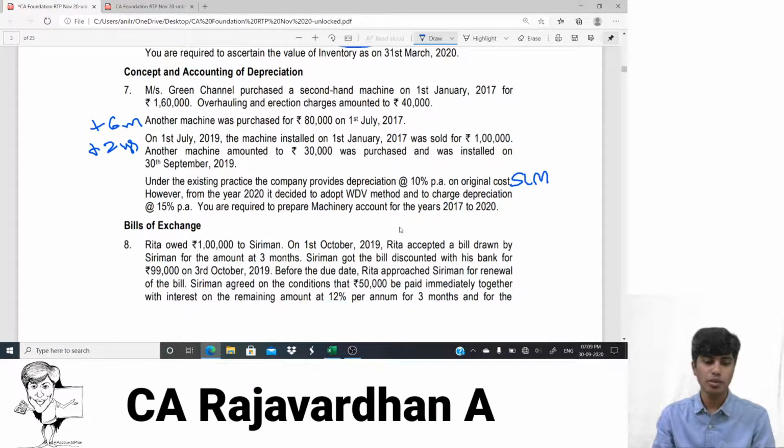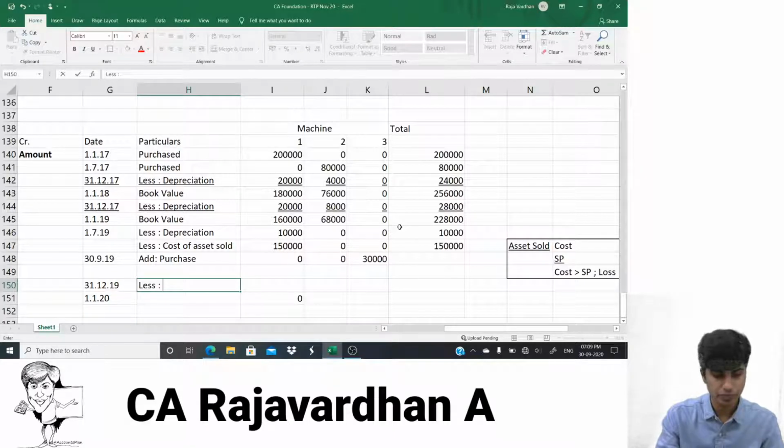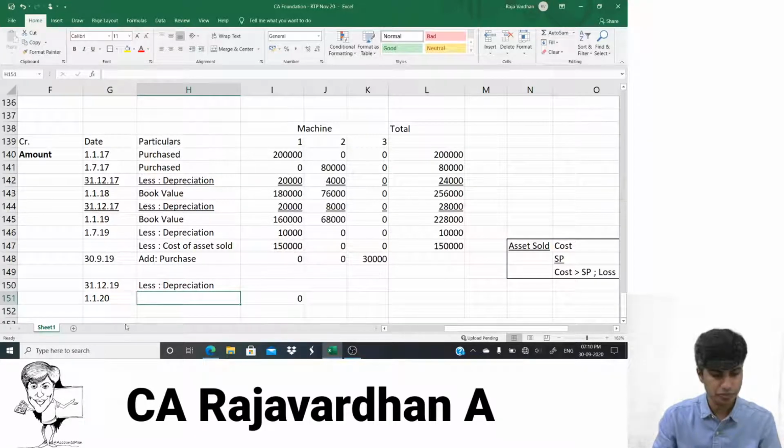Any other transaction in 2019? No. Then we would have to go to 2020 and change the method of depreciation from SLM to WDV. So what I would do is I'll go for the end of there, that is I'm going for depreciation. I'll write here depreciation.